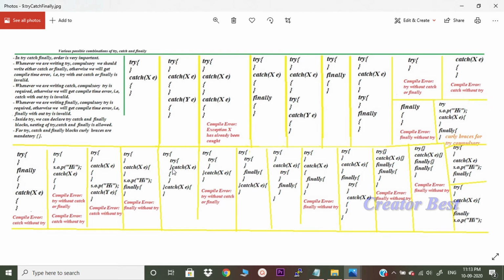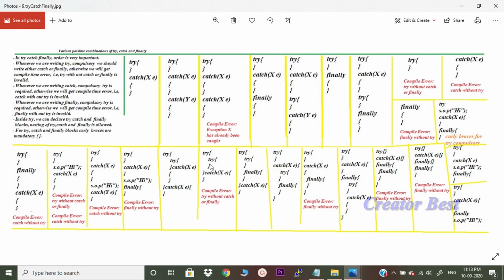Try, and within try we have a try and catch exception, the inner try block closes, and then the outer catch. This is absolutely fine. This is nesting of try. Next: try, within try another try block, then catch exception. It will throw a compile time error, try without catch or finally.